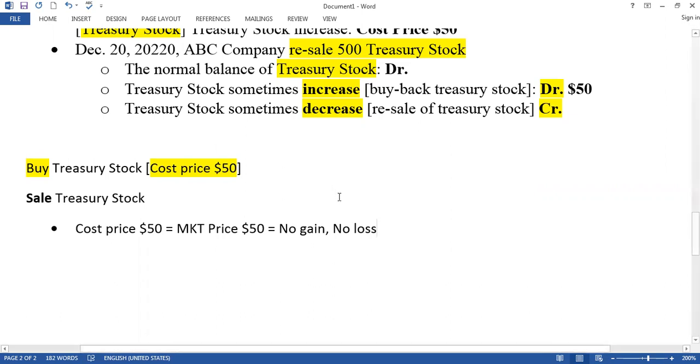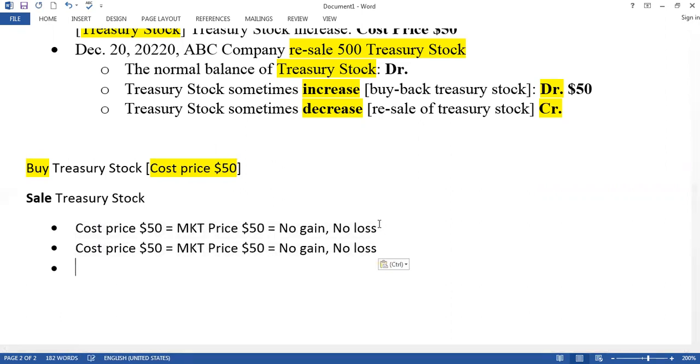But it may not be similar every time. Look at another example. You buy, the cost price was $50, but when you sell, you find that the market price is lower, maybe $45. What is the problem here?